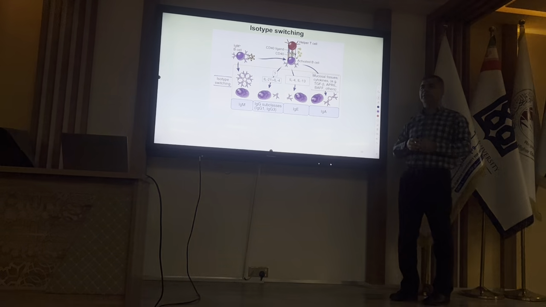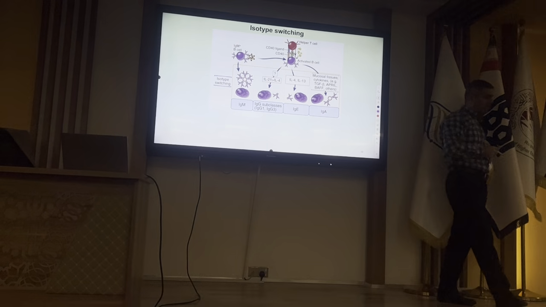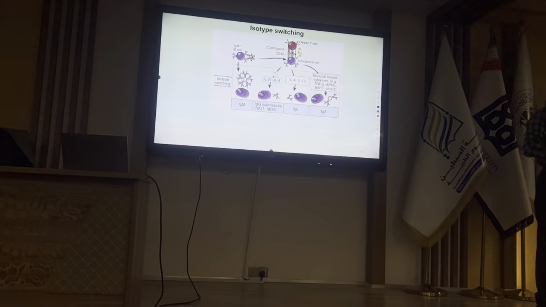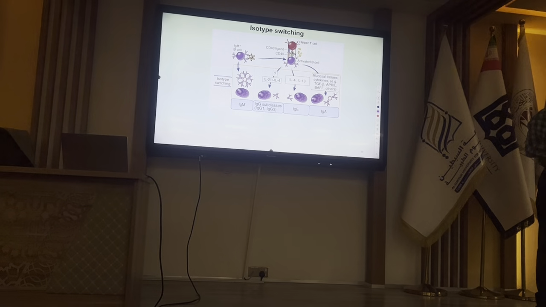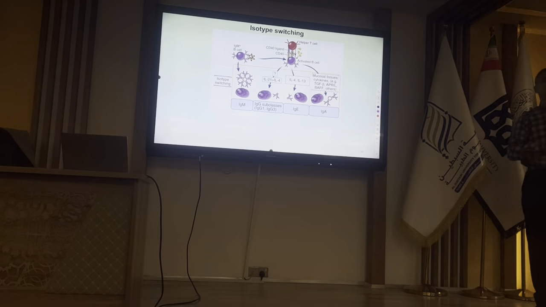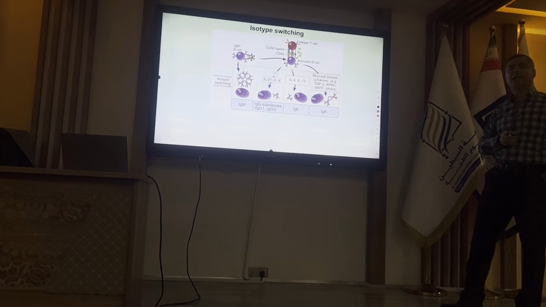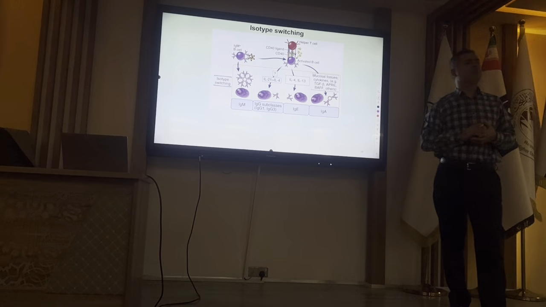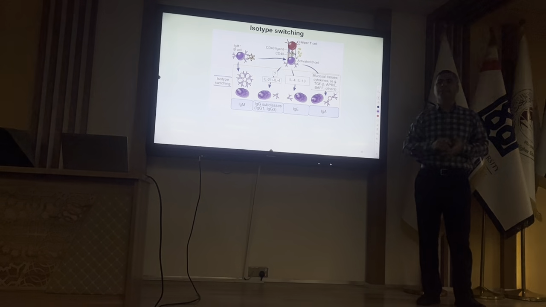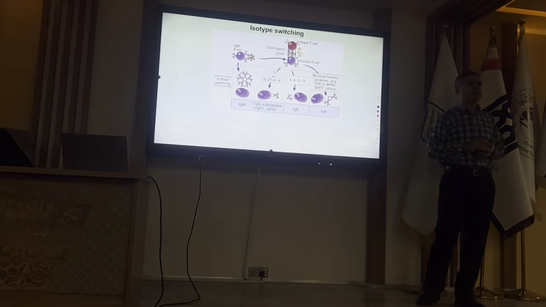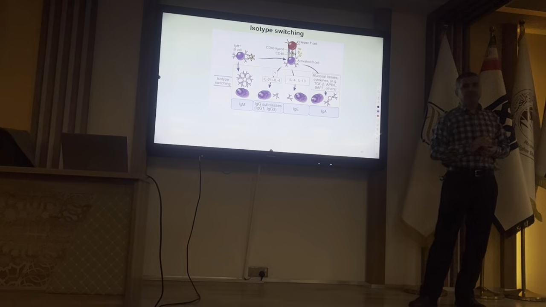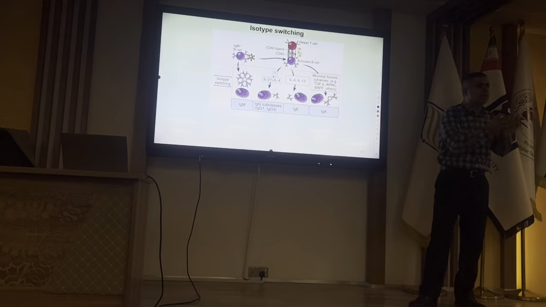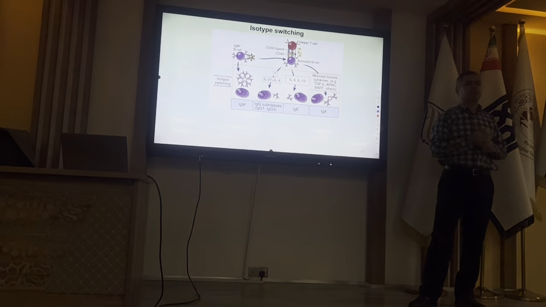Again, a question. If a person cannot produce CD40 or CD40 ligand, what will happen to that person? A person has a genetic deficiency in the production of CD40 or CD40 ligand. What will happen to that person? We won't have class switching. It means in the blood circulation, we will mainly have IgM, not other classes of antibody.